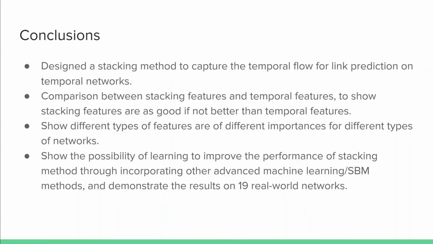We have also shown that the different structure of networks could lead to different feature importance, and thus inherently different prediction methods should be tested on all different structured datasets. What's more, we compared the stacking static features and the temporal features. By doing that, we have shown stacking features are as good as, if not better than, temporal features, which saves us some computationally expensive tasks of computing those features in link prediction in the future.